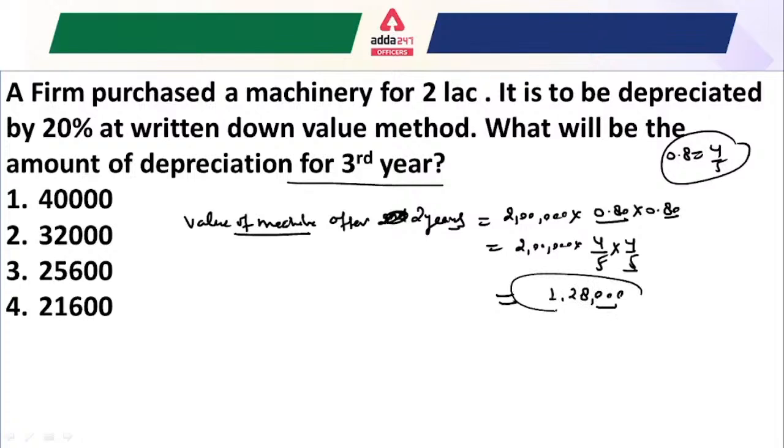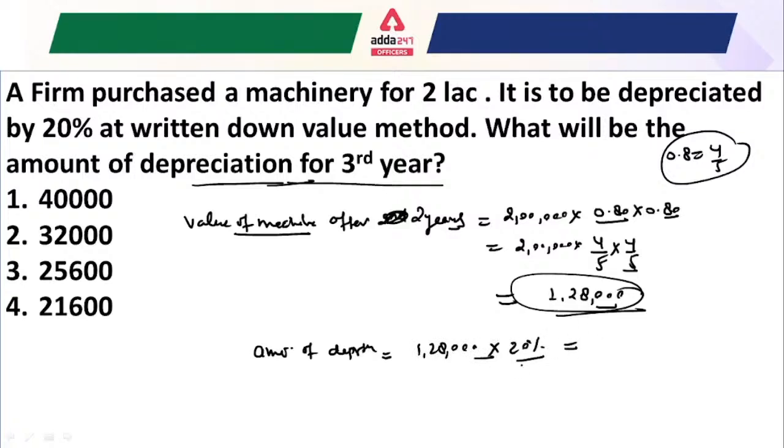That would be 1,28,000 rupees. So this will be the value of the machine after 2 years. Now you have to calculate the depreciation for the third year. So we know that here we have to calculate the amount of the depreciation. So the amount of the depreciation would be your 1,28,000 and 20% of that. So what will be the value here? That will be your 25,600, isn't it?